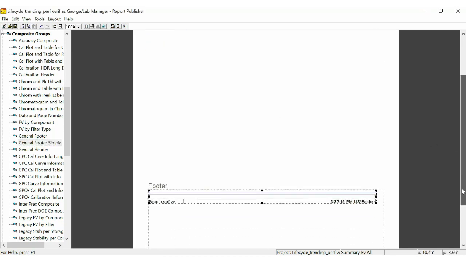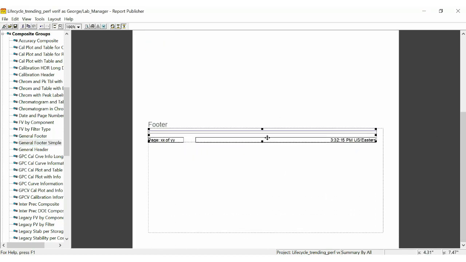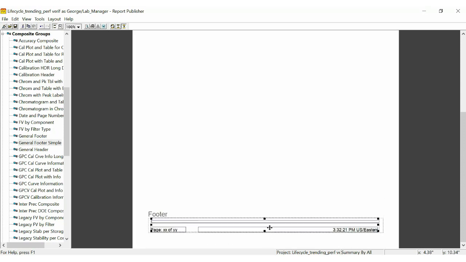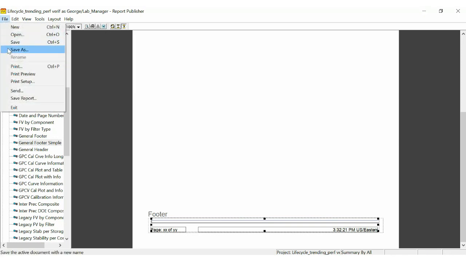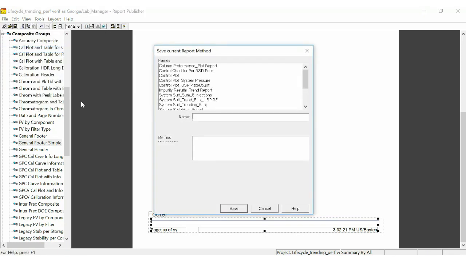And that's a good one to have because if the report is multiple pages, this will automatically paginate for us, which is a good thing. All right, let's now save our report method with a name, and we'll call this RSD Peak Area Control Chart. Save